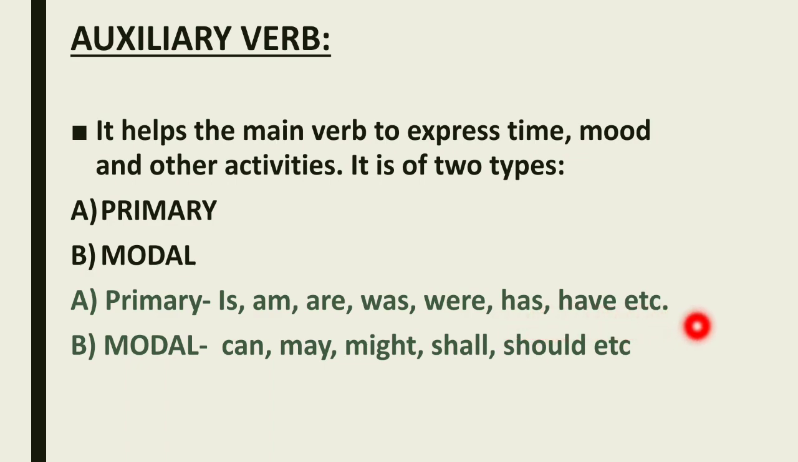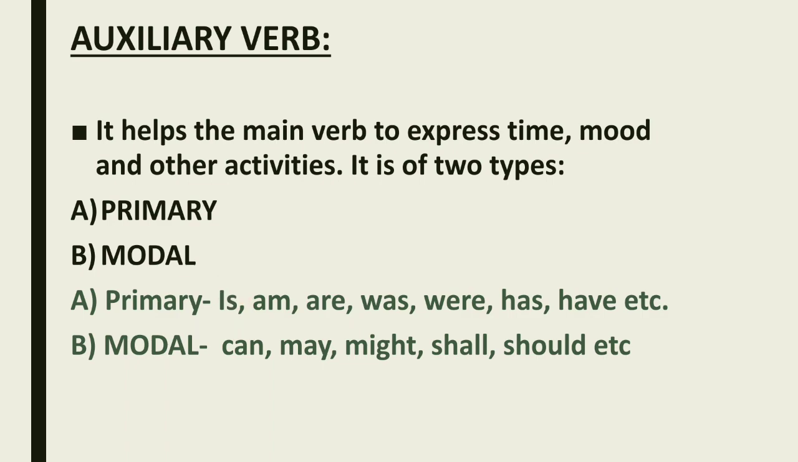Everybody knows about these verbs, obviously. If we are talking about the singular, then we use is. If we're talking about I, then we use am. If we are talking about the plural, then we use are. He is sleeping, they are sleeping, I am sleeping. Sleeping will remain the same in every sentence, so sleeping is the main verb. But because of the subject, the time, the mood or other activities, we are changing the primary verb: is, am, are.